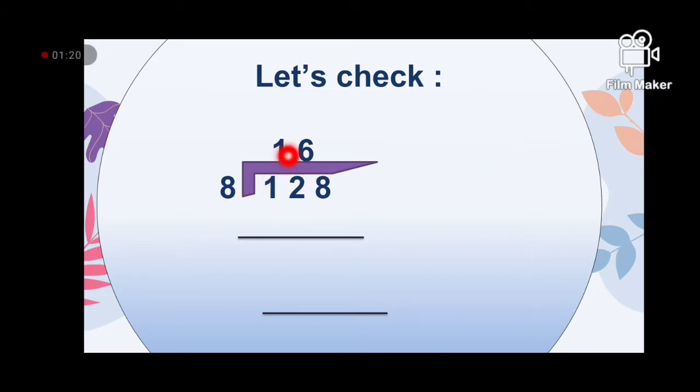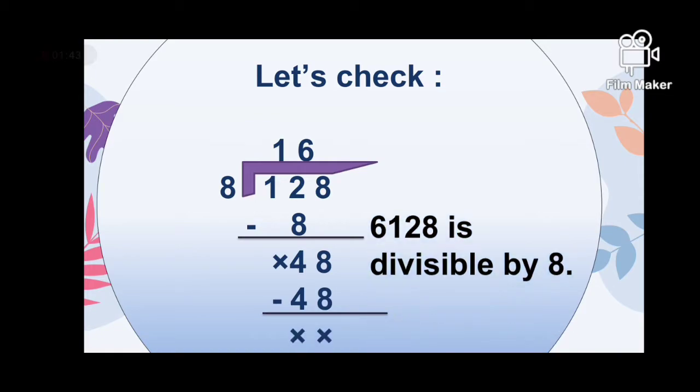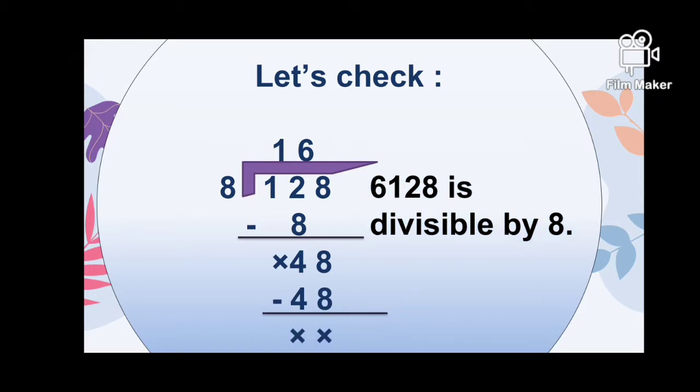So 8 ones are 8. 12 minus 8 is equal to 4. Then bring down 8, that is 48, and 8 sixes are 48. Now 128, the last three digits of the number, are divisible by 8. It means the number 6128 is also divisible by 8.